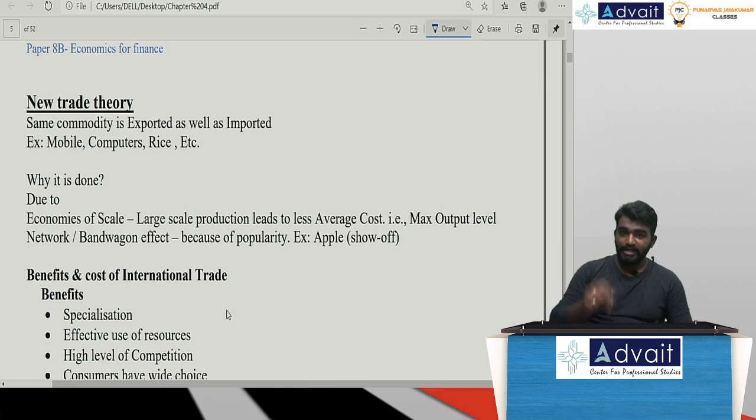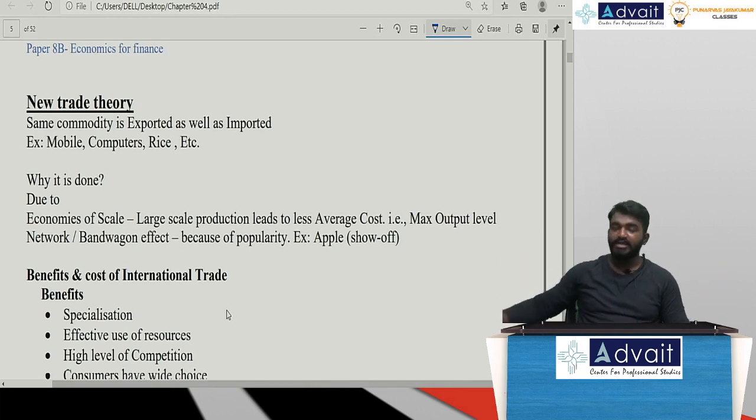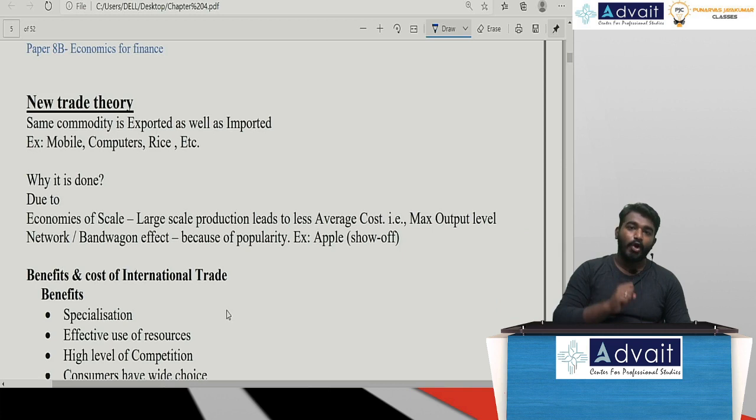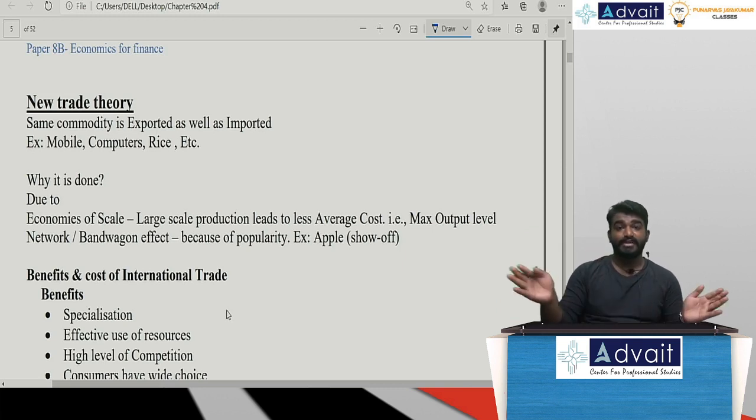Sir, till date, assuming I have never allowed imports, only my domestic players were operating, there was no appropriate competition. But now, when other nations' goods and services are also entering my nation, there will be competition. Till then only domestic players were operating, but now there is competition from international players too, and automatically customers get a wide choice.